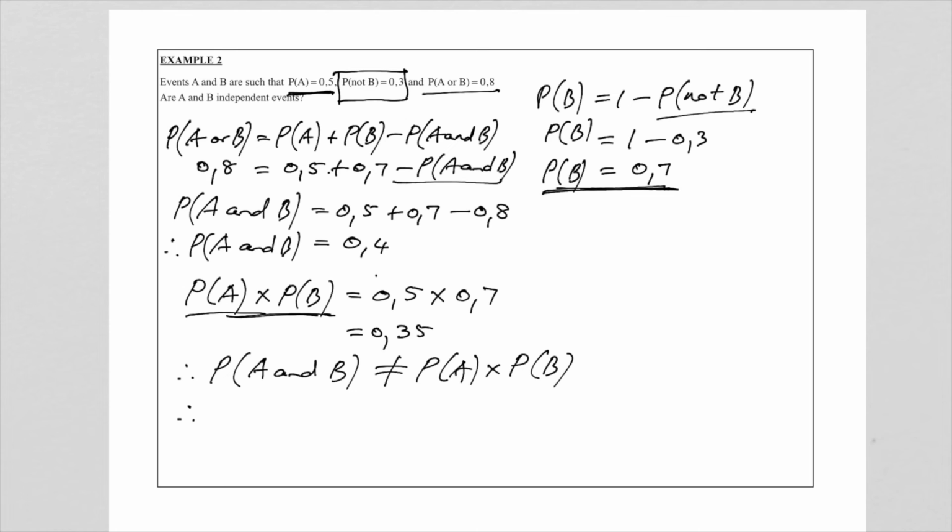And if those two sides are equal, then it means they are independent. In this particular example, we will say that A and B, that's now the two events, are not independent. And now I hope you can see after these two examples how they can change these questions in different ways.